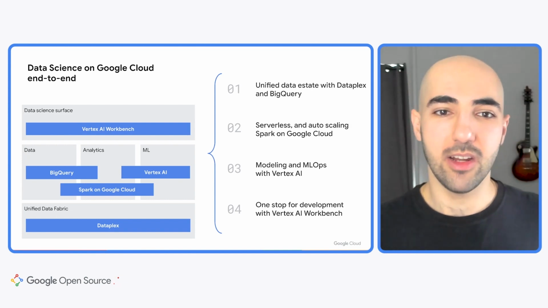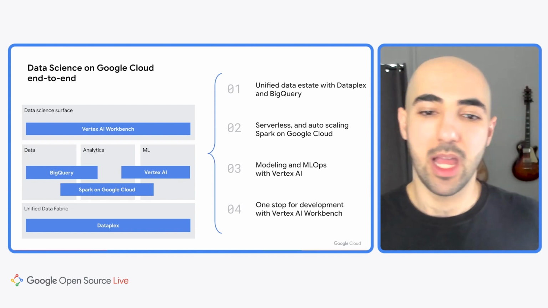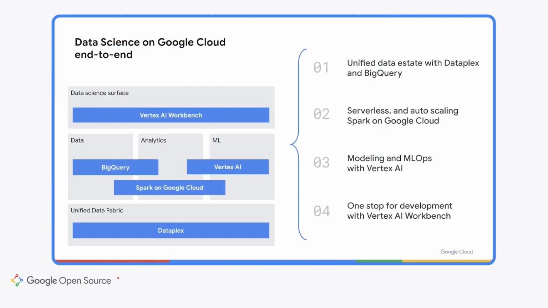Okay. And then here, we have a brief example of an end-to-end data science workflow on the platform. So you can start off by using Dataplex, which is our unified data fabric for managing your data and adding security permissions to your different data sources. You can then utilize BigQuery to do some exploratory data analysis. You can also use Spark to maybe do feature engineering or training some of those machine learning models. You can also do some of that machine learning model training with Vertex AI. And then you can rely on Vertex AI Workbench for a one-stop for development and a hosted notebook environment.